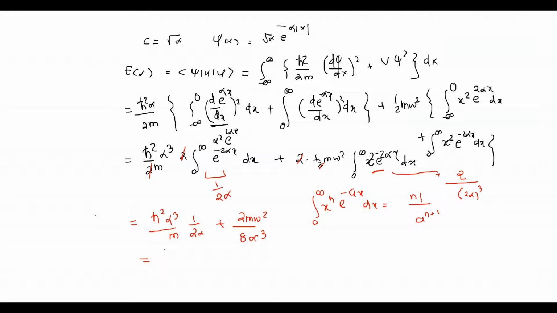Solving it further, I will get h bar square alpha square upon 2m plus m omega square upon 4 alpha square. Please note that this is E of alpha, and you know I have to minimize this E of alpha and get the value of alpha and obtain E minimum, which will be the approximate ground state.